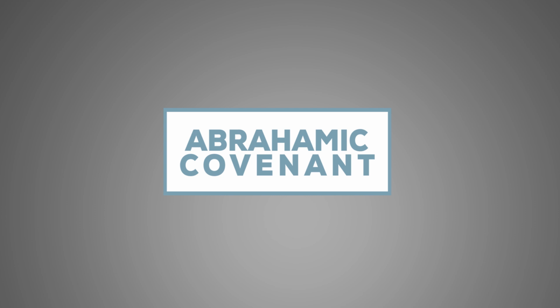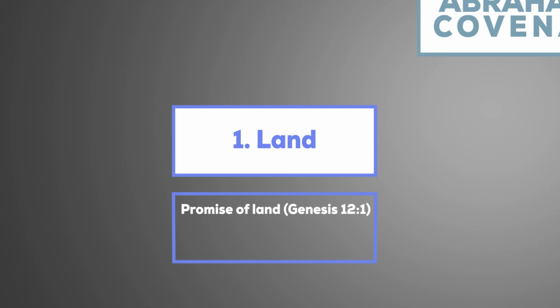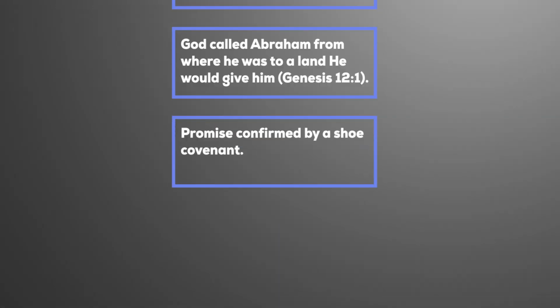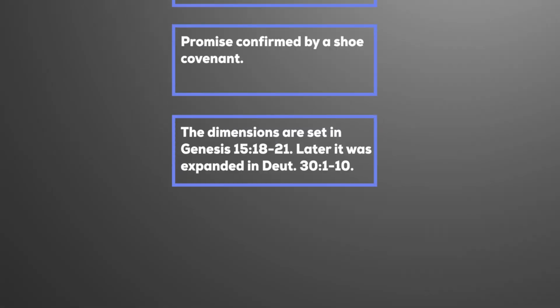There are three main features to the Abrahamic Covenant. Number one, the promise of land. God called Abraham from where he was to a land that he would give to him. This promise was confirmed by a sacrificial covenant, and its dimensions are given in Genesis chapter 15, verses 18-21. The land aspect of the Abrahamic Covenant is later expanded.